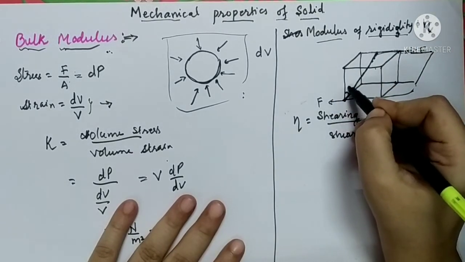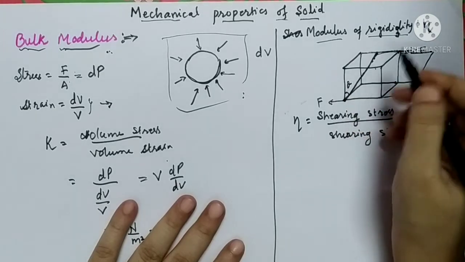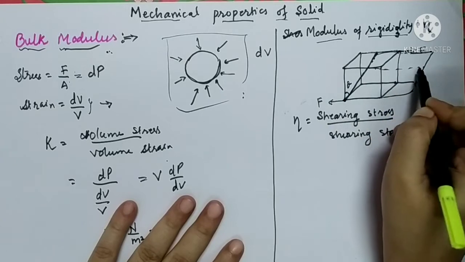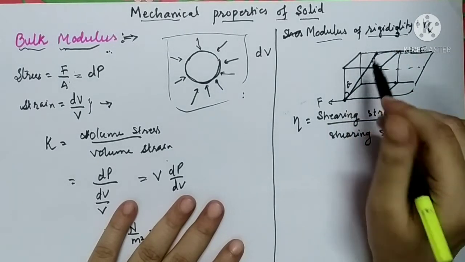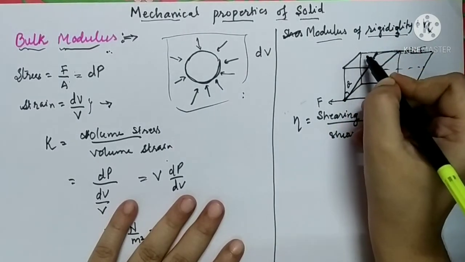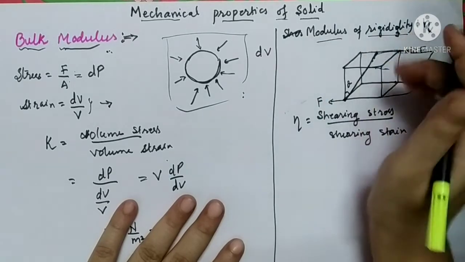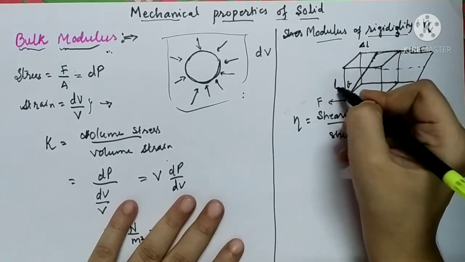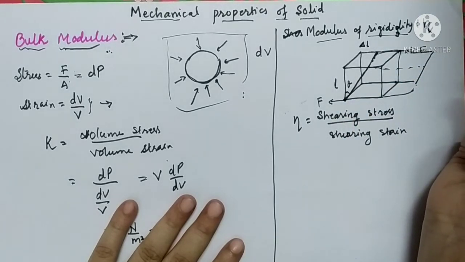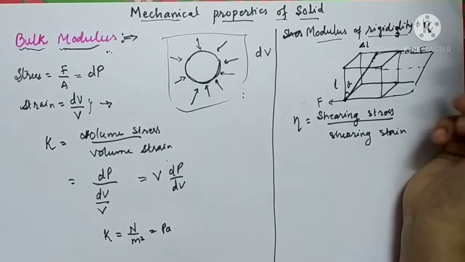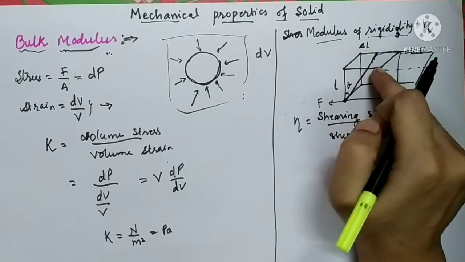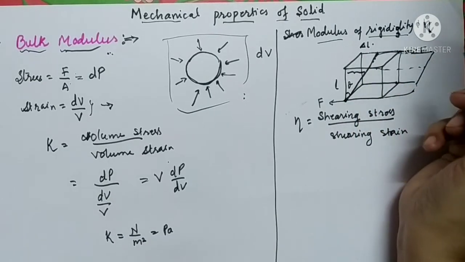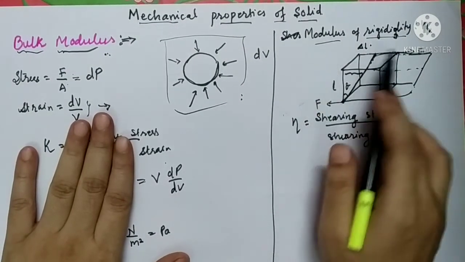Let the angular displacement over here be theta, meaning the lateral displacement which has occurred in the upper surface of the cube is theta, and the shift in the upper surface is delta L, and let the length of the cube be small l. So this displacement which has occurred in the upper surface is delta L. So let us define modulus of rigidity.